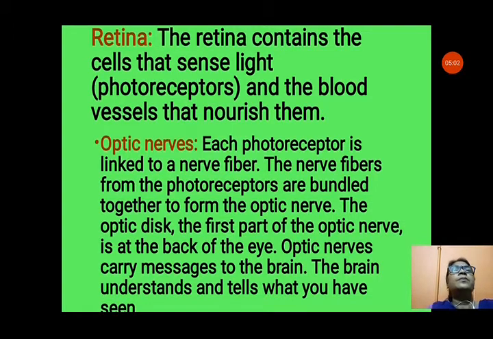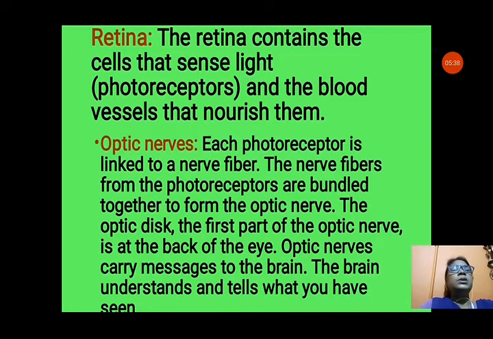Now retina. The retina contains the cells that sense light, that means it has light sensitive cells, photoreceptors and the blood vessels that nourish them, that receives the light, and images are formed on the retina. Now optic nerves. Each photoreceptor is linked to a nerve fiber, that means the light sensitive cells present in the retina are connected to the nerve. The nerve fibers from the photoreceptors are bundled together to form the optic nerve. These all nerve fibers together form the optic nerve.